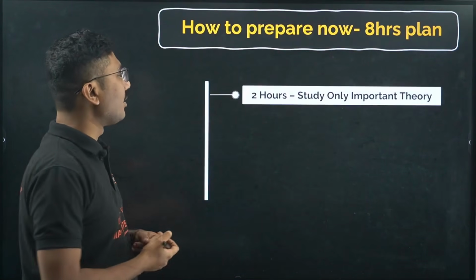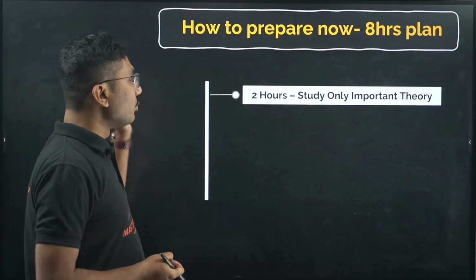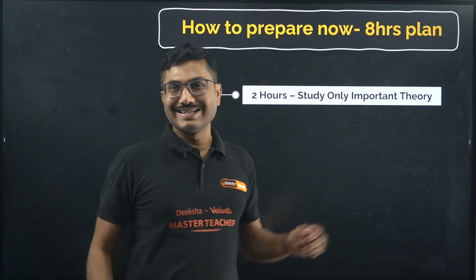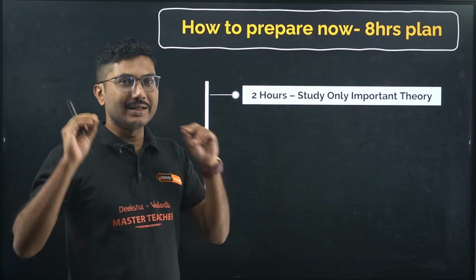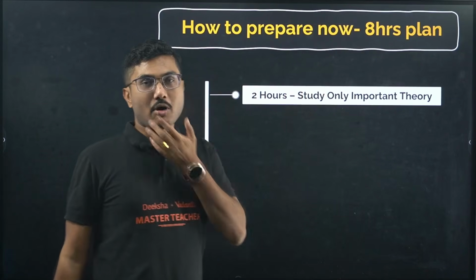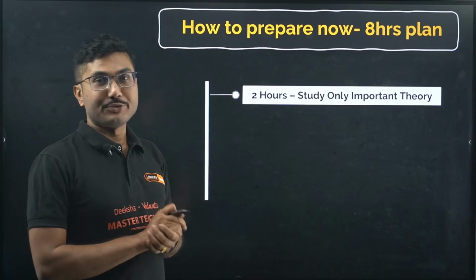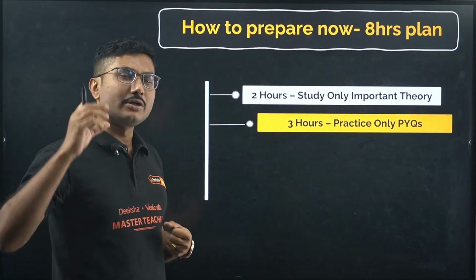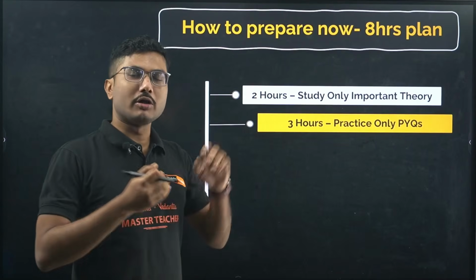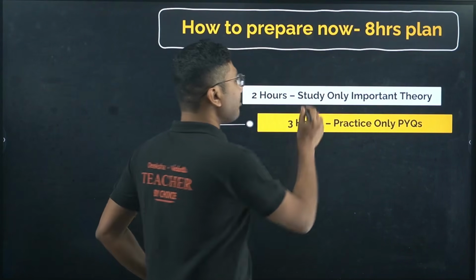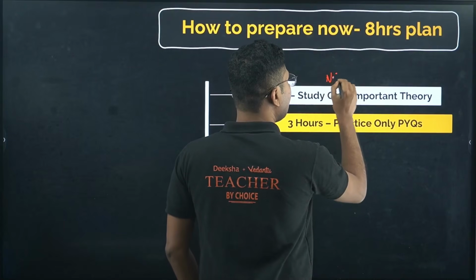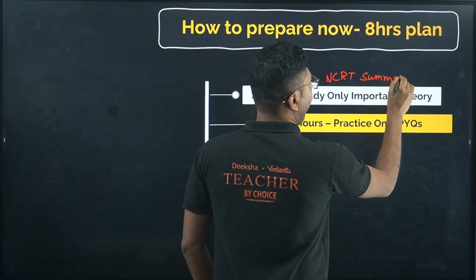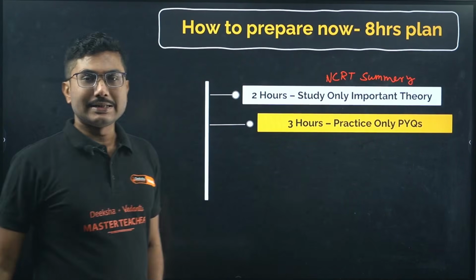Let me show you the plan for today. Two hours, you have to study only important theory. Start following this now and you will be able to score really well. Two hours, study only important theory for your MCQ answers and question answers. You can practice MCQs as well. If you get time, you can read the summary of the NCERT textbook, all the chapters. Important theory means NCERT summary. Very important, do not ignore it.